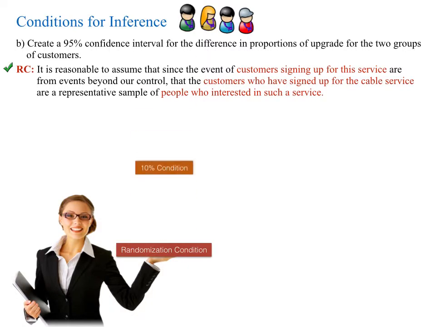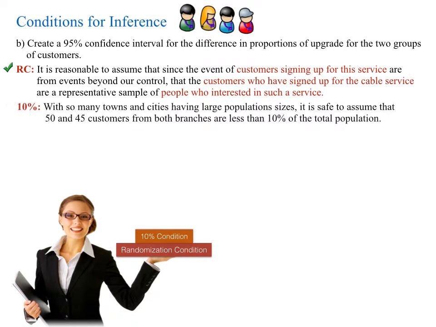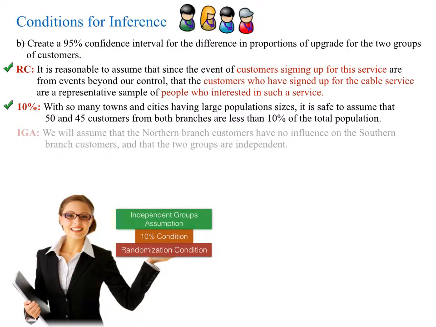All right, next thing on the list, we have to check the 10% condition. Well, with so many towns and cities having large population sizes, it's safe to assume that 50 and 45 customers from both branches are less than 10% of the total population. Independent groups assumption. We will assume that the northern branch customers have no influence on the southern branch customers, and that the 2 groups are independent.